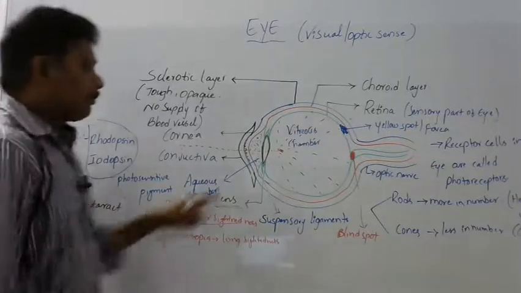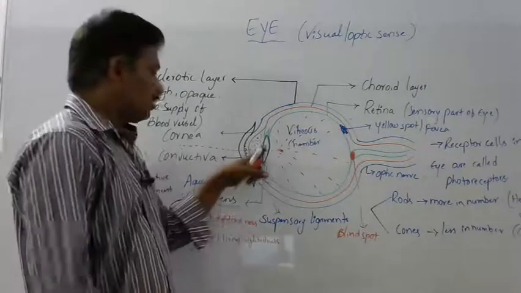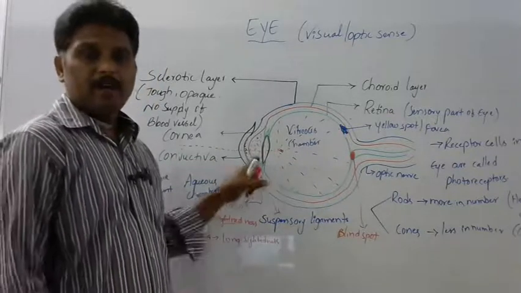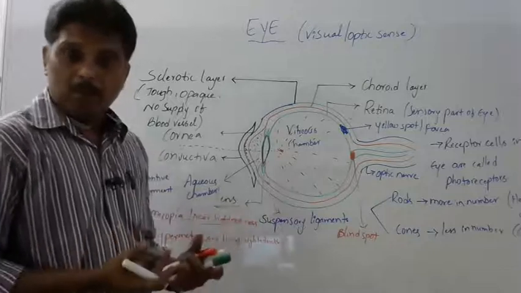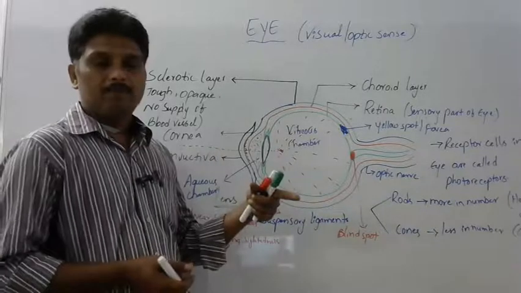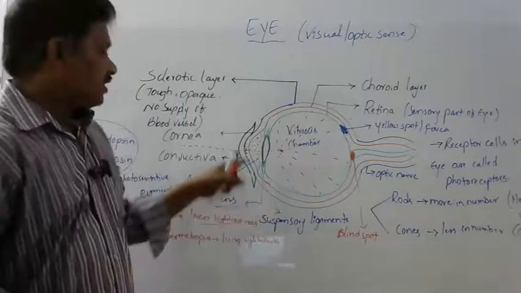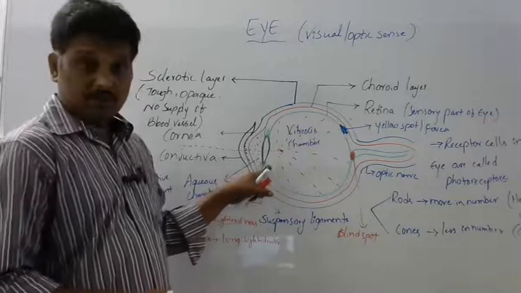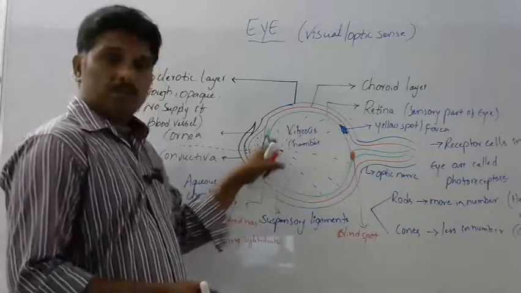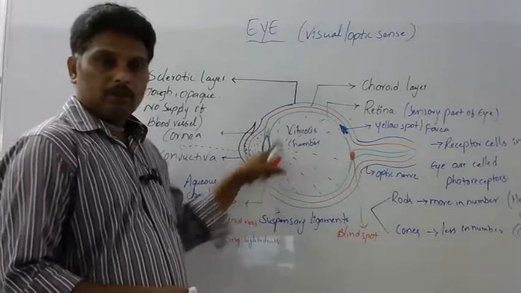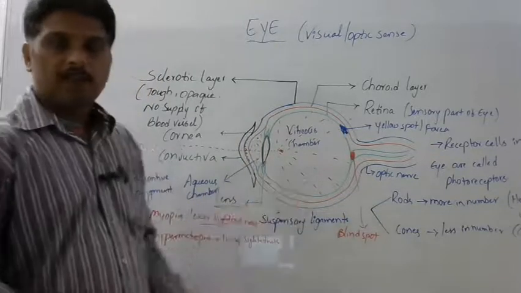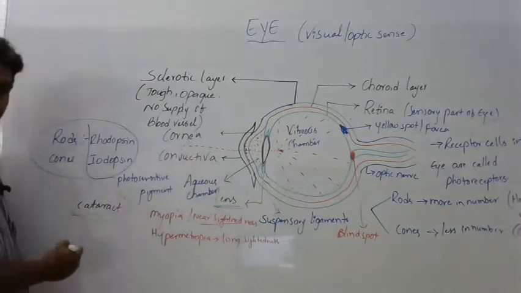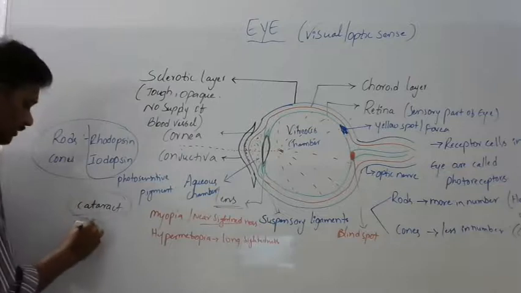Cataract. Due to pollution or age, the transparent lens becomes opaque. When the lens becomes opaque, light cannot pass, so we cannot see. At that time, surgically, the ophthalmologist, the eye doctor, removes this opaque lens and replaces it with an artificial transparent lens. That is cataract. Next, color blindness.